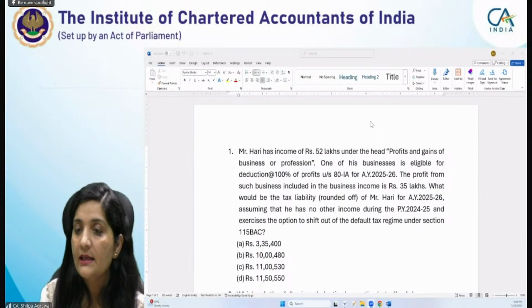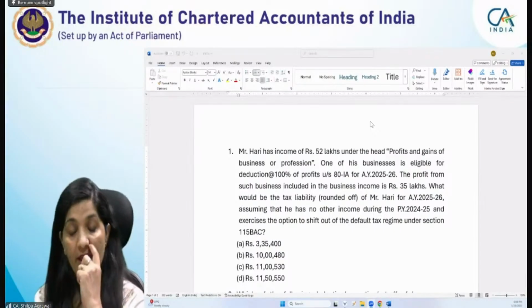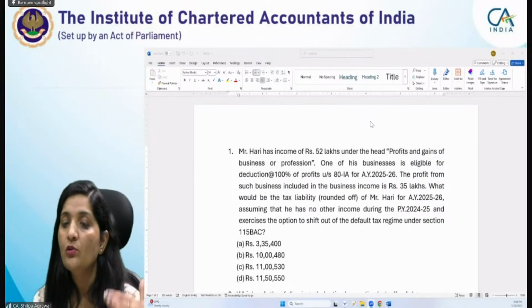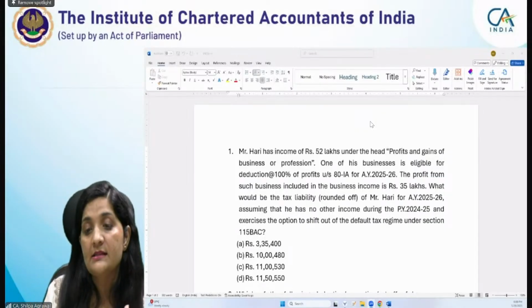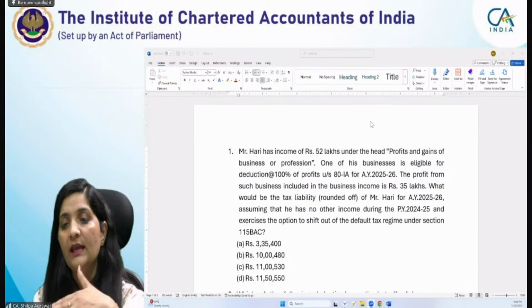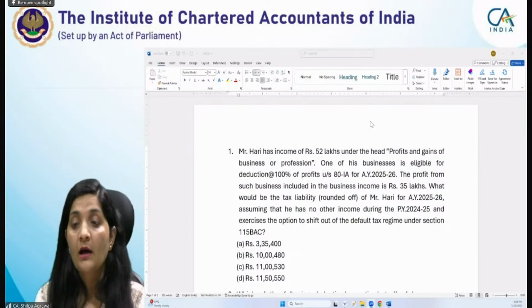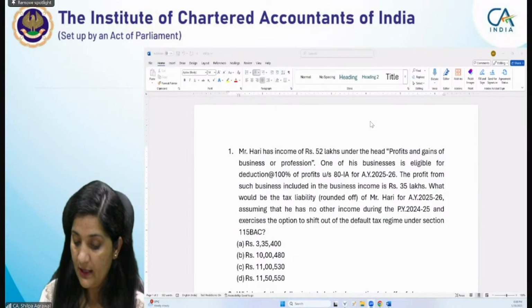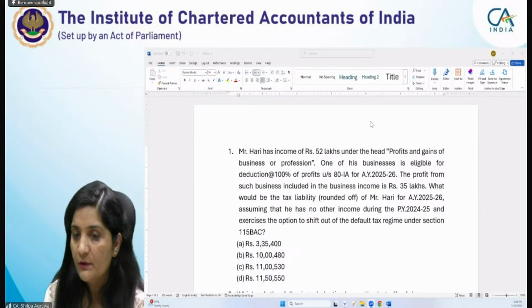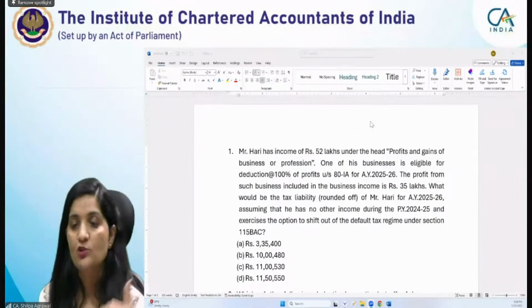In that case, if the AMT liability is higher than your normal provisions liability, then the assessee is required to pay the tax as per the AMT, right? So on that income, that is 52 lakhs, you have to compute the AMT. You will not be eligible for this deduction. It has to be added back.